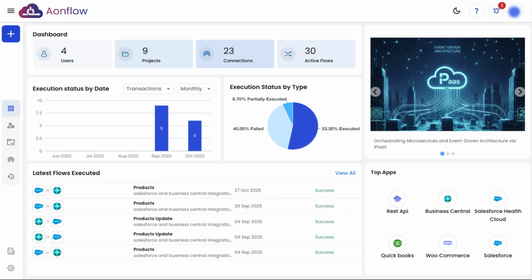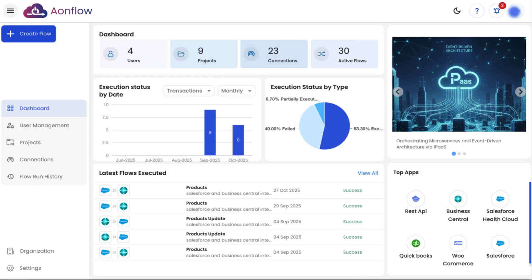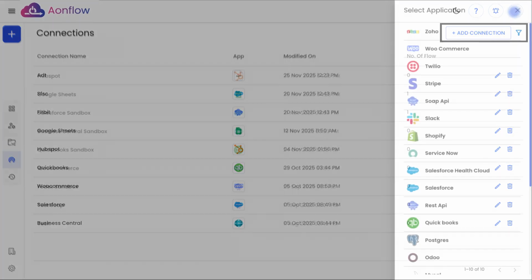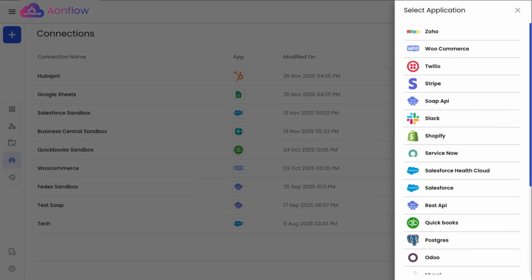Create a Twilio connector. In this tutorial, we'll walk you through the steps to create a Twilio connector in Aonflow. Start by navigating to the Connections page and clicking Create Connection. A list of available applications will appear. Select Twilio from the list.